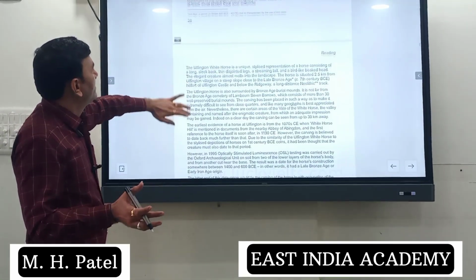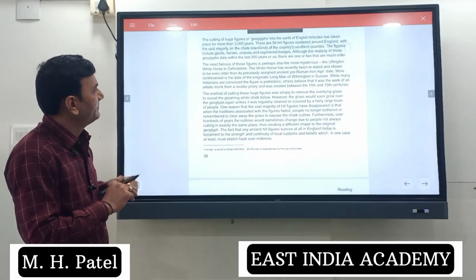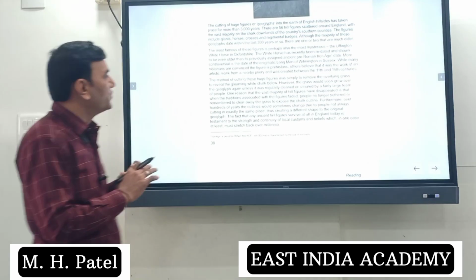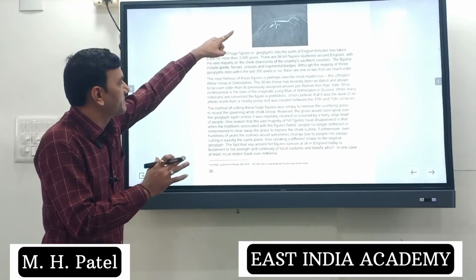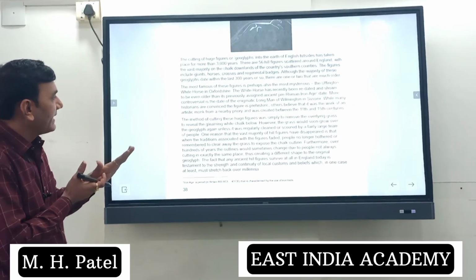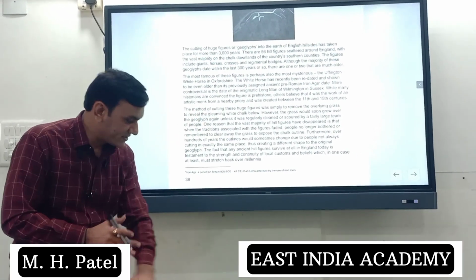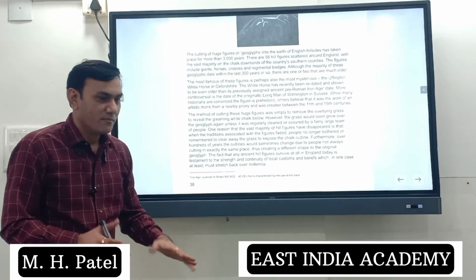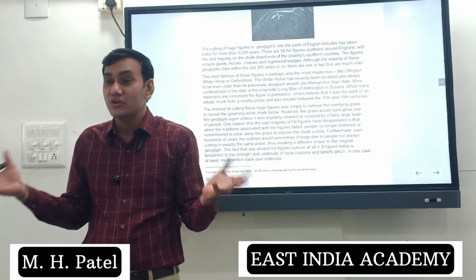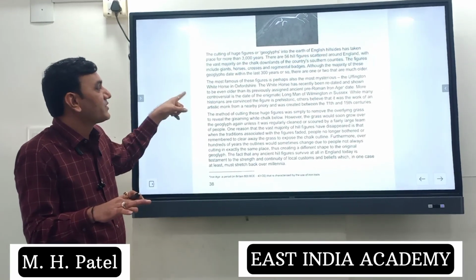Okay. So read after that, the next para or next line. So the method of cutting these huge figures, which method? This method was simply to remove the overlying grass to reveal the glimpse of white chalk below. That means there was a white chalk sketch below, but because of grass grown, they couldn't see. So it was not made, it was created automatically. So it is going to be false.